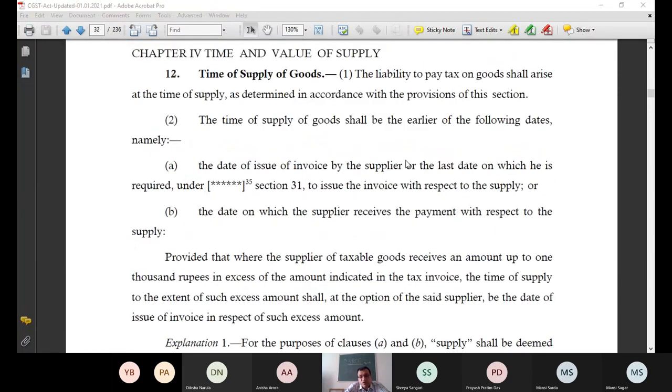When notification is not mentioned in the Act, section 12, subsection 2, on what basis has the notification been issued? Have you understood this question also? Please raise your hand. I am telling you the answer that the notification has been issued, but the question I am raising is why it has been issued when section 12 subsection 2 is not authorized to issue the notification. Okay, now first let me show you that notification.